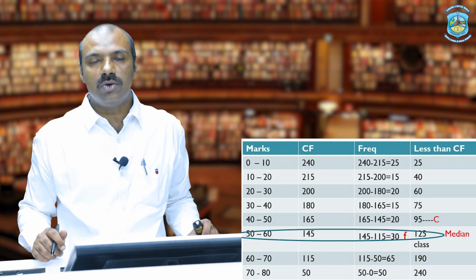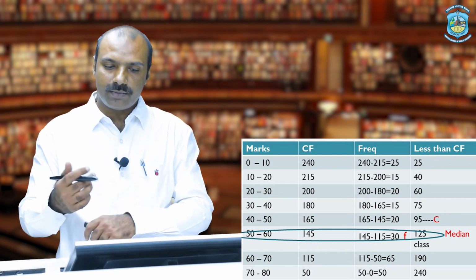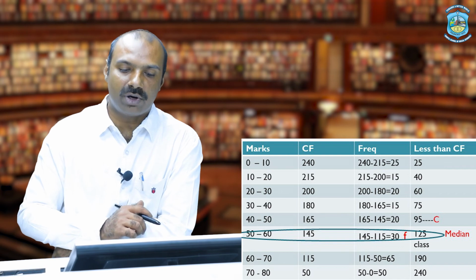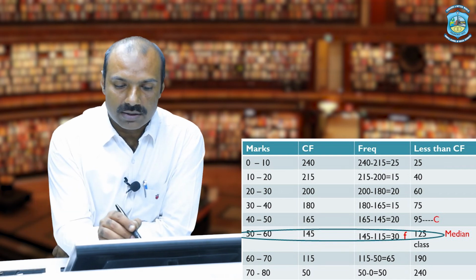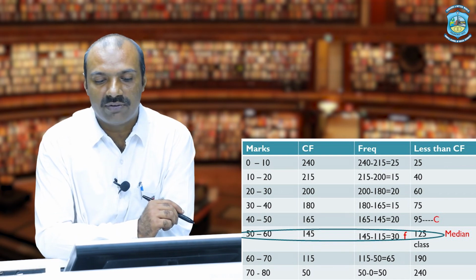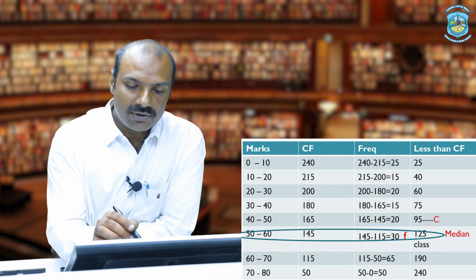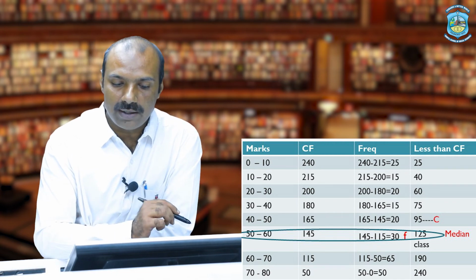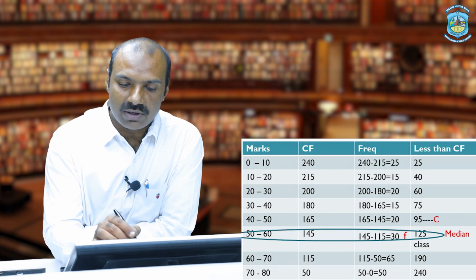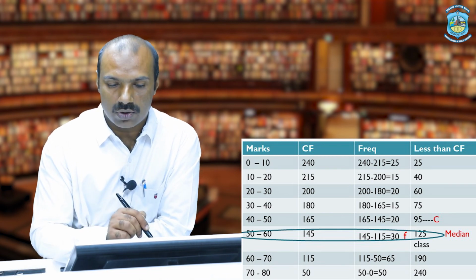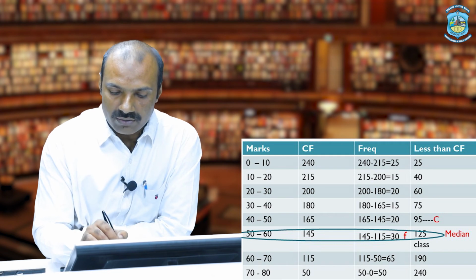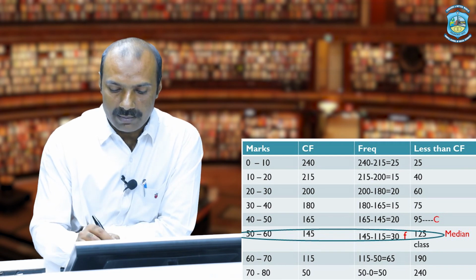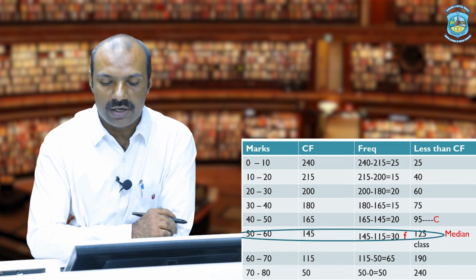Now after calculating frequency and cumulative frequency, since this cumulative frequency is of more than type, we need to convert it into less than type. As in the previous example, the first value is 25, so we can write 25 in the next column. 25 plus 15 is 40, 40 plus 20 will be 60, 60 plus 15 will be 75 and so on. And the last value of the CF column will be my n, as we already discussed.